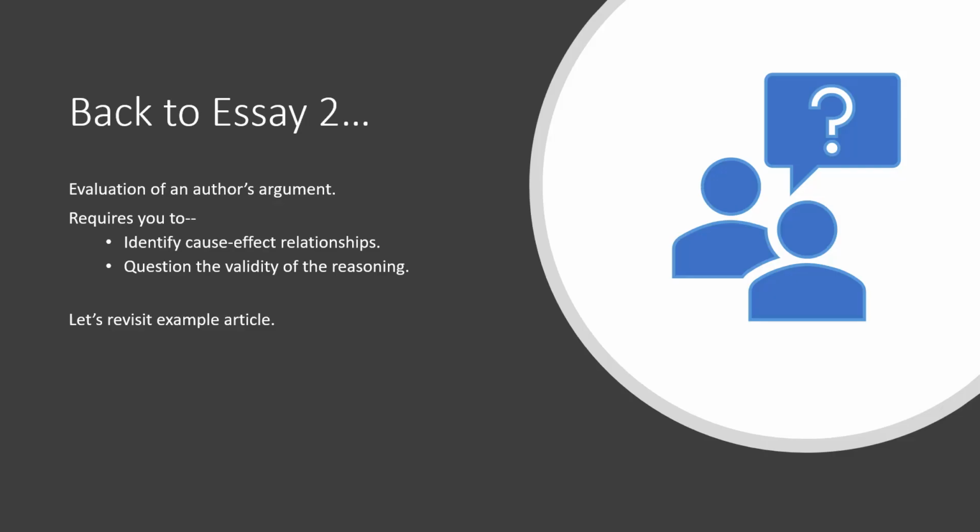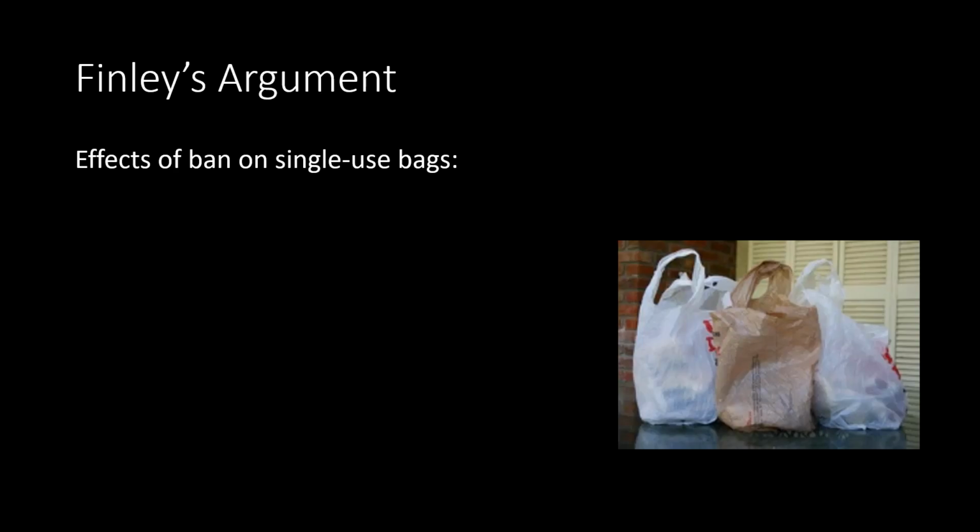So in Essay 2, once again, I'm asking you to evaluate someone's argument. And to do that, you need to look at the cause-effect relationships in the article and question whether the reasoning is valid. So let's look at that example article we discussed in class. This was Alicia Finley of the Wall Street Journal.